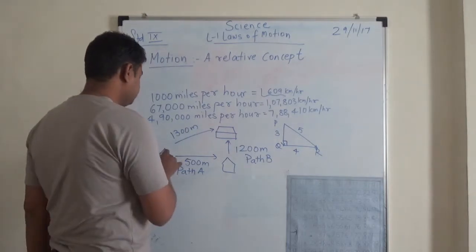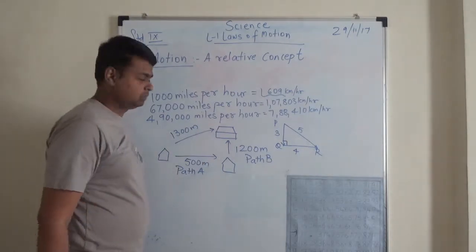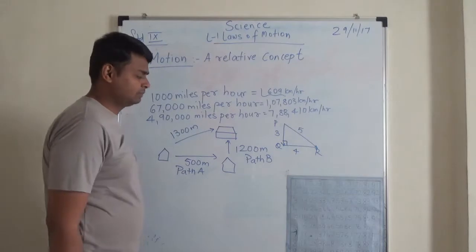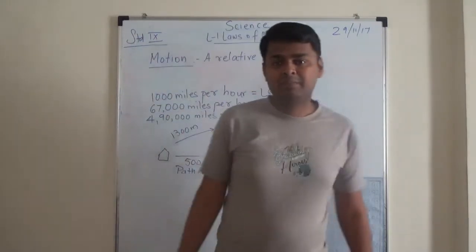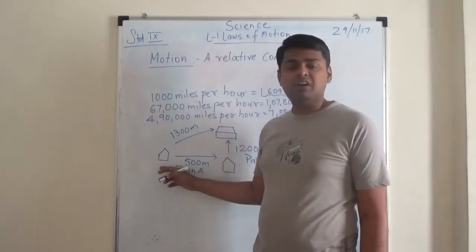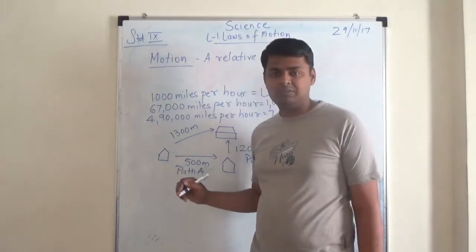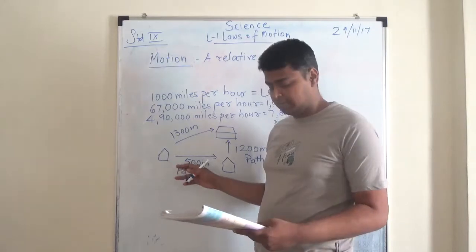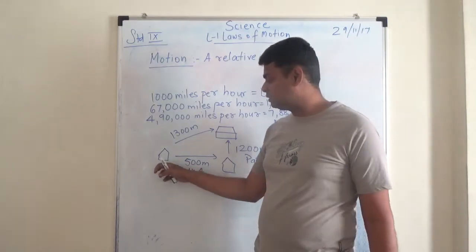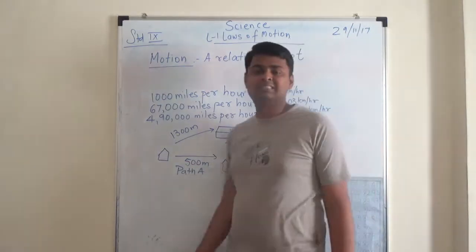On the other hand, Prashant directly goes to the school, which is 1300 meters. The initial position of Prashant is the house, and Sheetal's is also the same house. So the initial position is the same and the final position is the school.